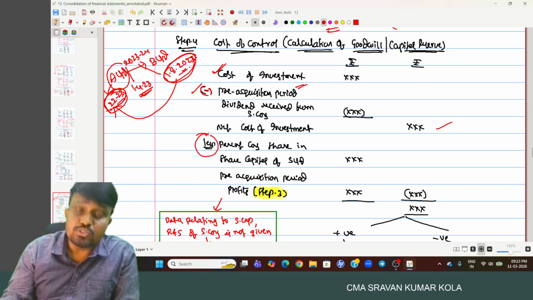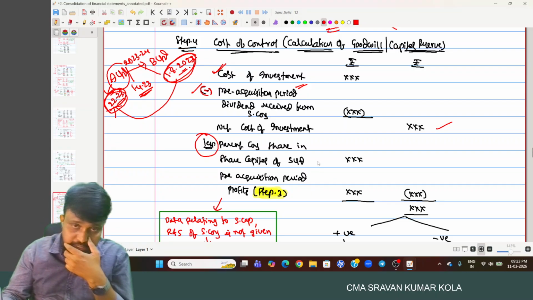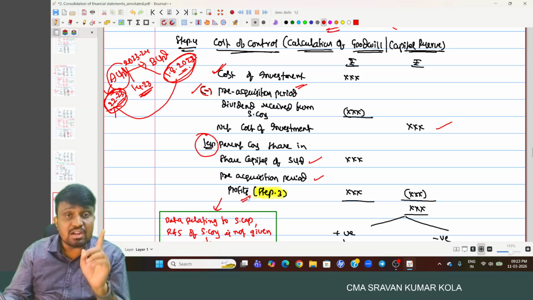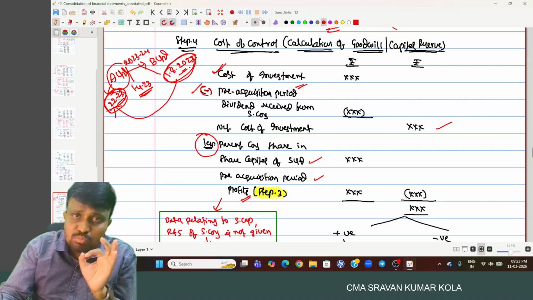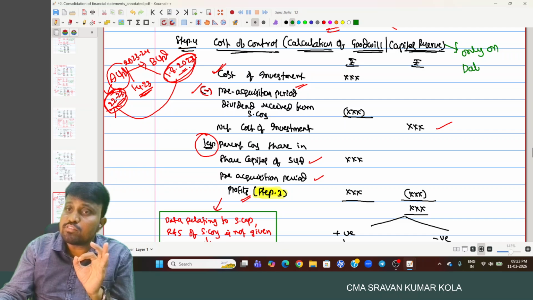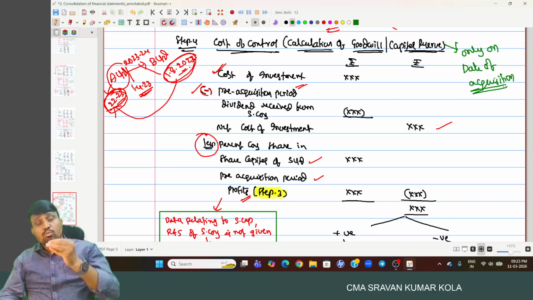And out of that, you have to reduce the holding company share of share capital and pre-acquisition period profits. And always remember the most important point: the cost of control is calculated only on the date of acquisition. You are acquiring the equity on that particular day.